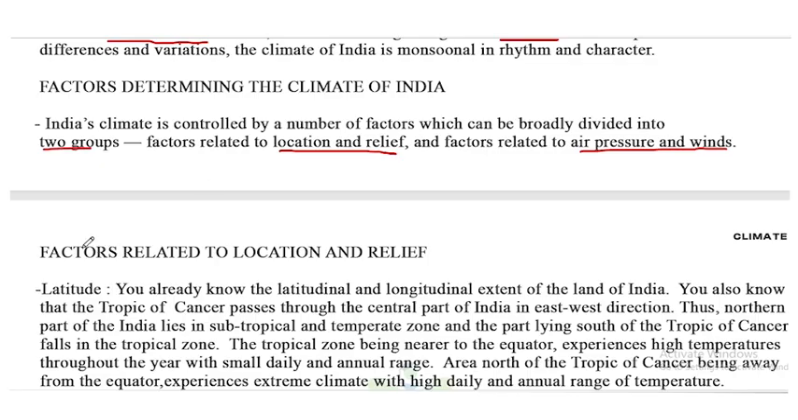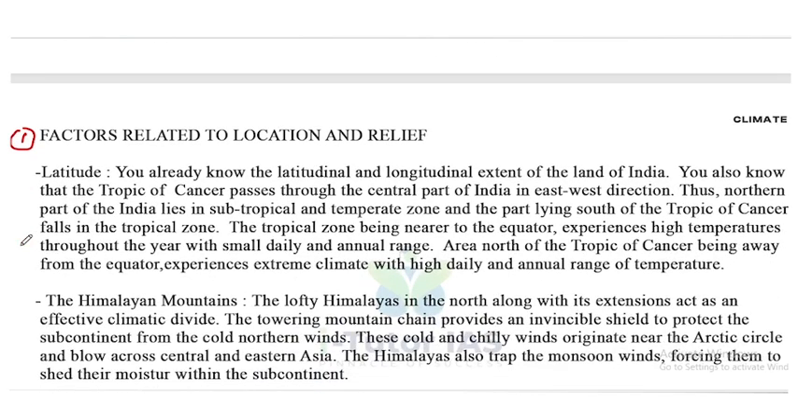So first, factors related to location and relief. The first one is latitude. You already know the latitudinal and longitudinal extent of India. You also know that the Tropic of Cancer, which is 23.5 degrees north, passes through the central part of India in an east-west direction.